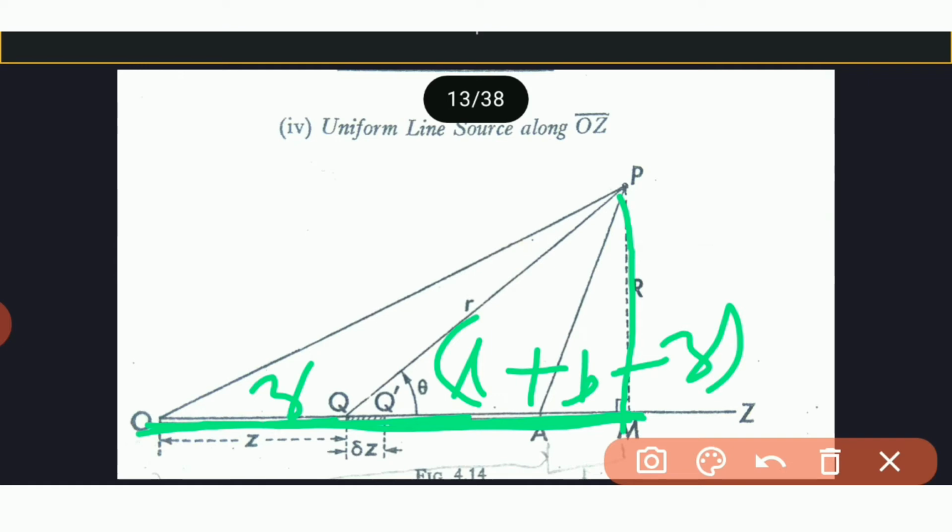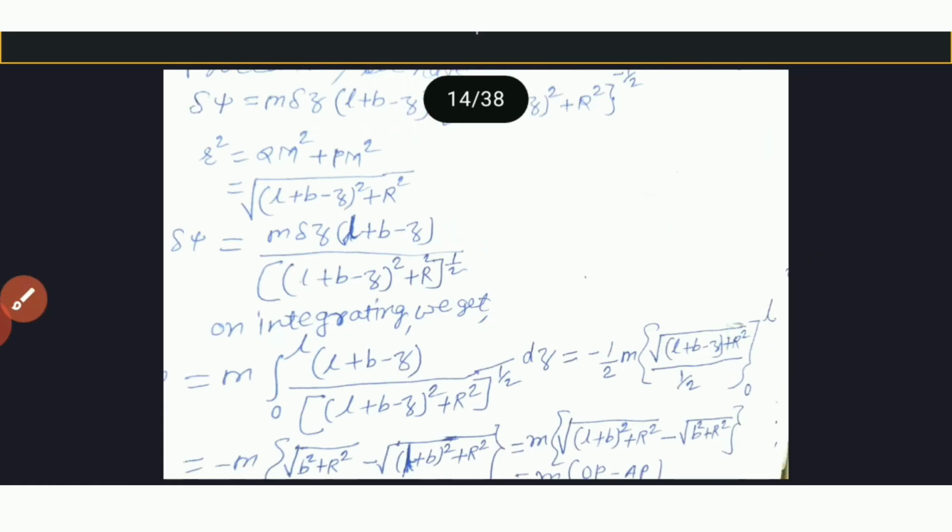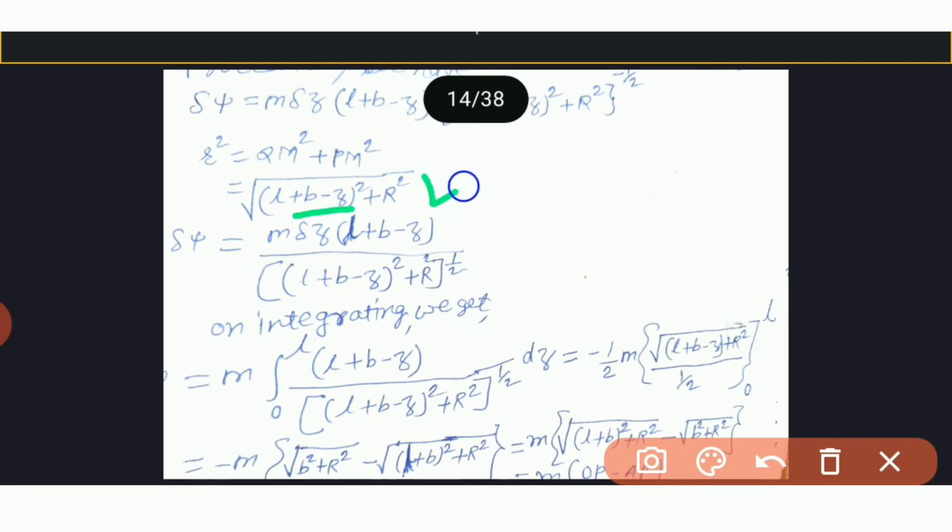So we write here QM is L plus B minus Z whole square plus PM. We know PM is R, so PM square is R square. We know del psi is M delta Z in bracket L plus B minus Z divided by L plus B minus Z square plus R square to the power half. So integrate this.